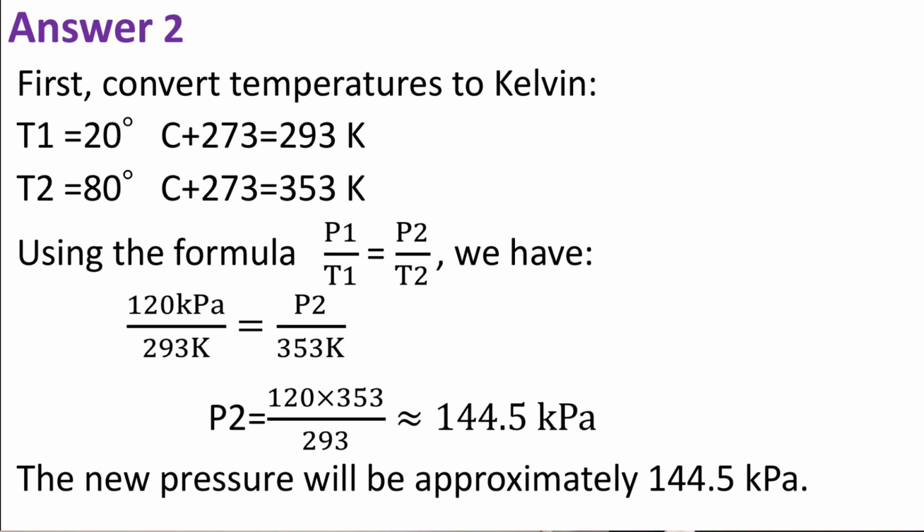Using the formula P1 over T1 equals P2 over T2, we have 120 kilopascals over 293 Kelvin equals P2 over 353 Kelvin, and P2 must equal 120 times 353 over 293, which approximately equals 144.5 kilopascals. The new pressure will be approximately 144.5 kilopascals.